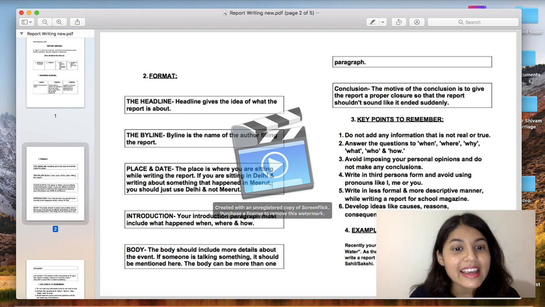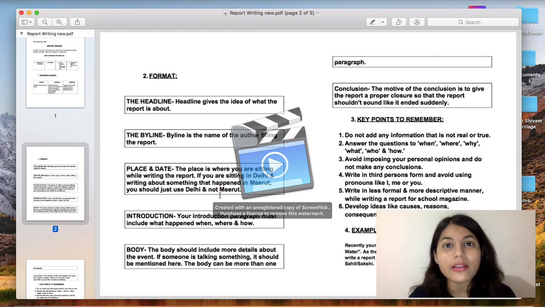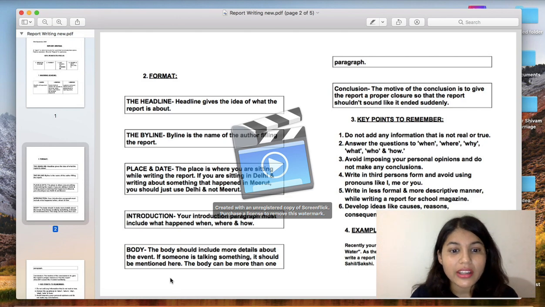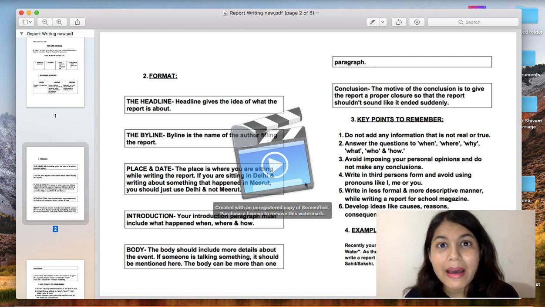If you are sitting in Delhi and writing about something that happened in Meerut, you should just use Delhi and not Meerut. Fine. Next is the introduction. Your introduction paragraph must include what happened, when, where and how. Fine. Next is the body. The body should include more details about the event. If someone is talking something, it should be mentioned here. The body can be more than 1 paragraph.